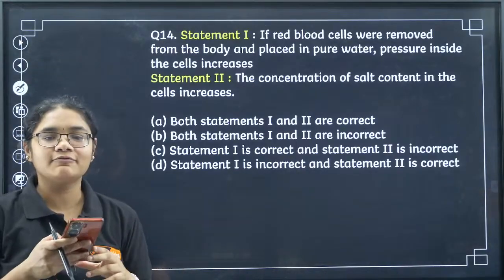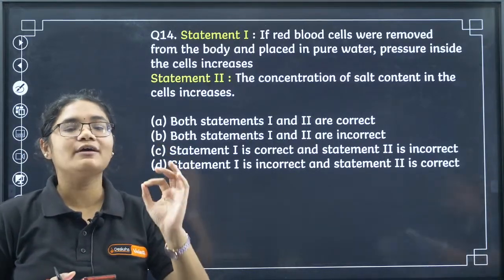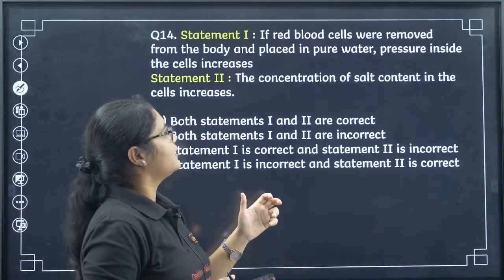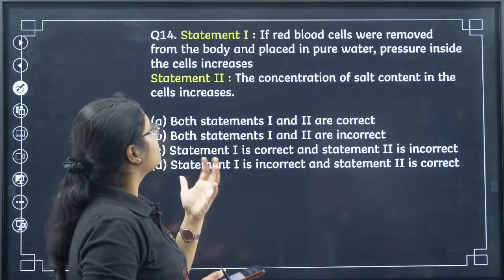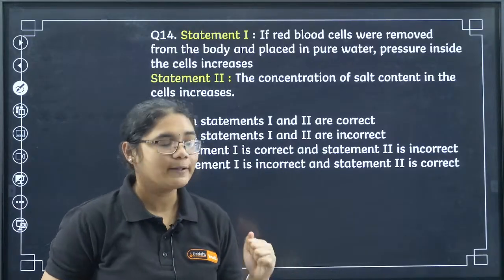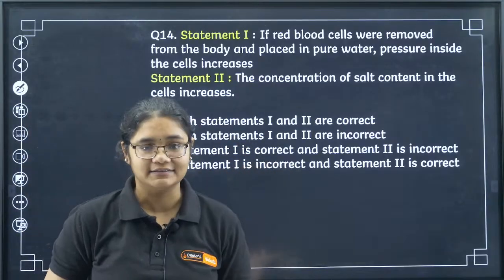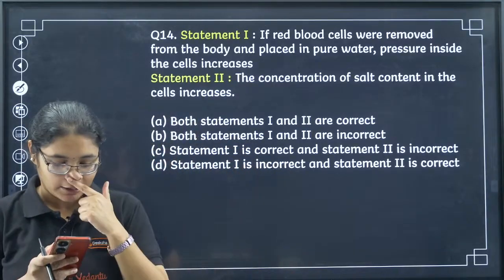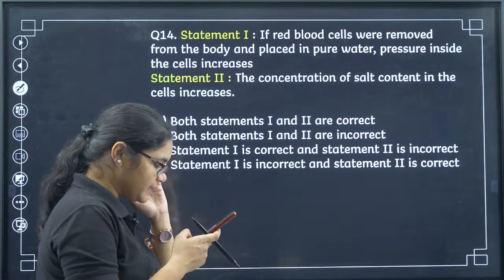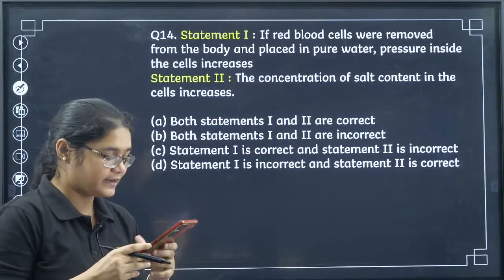Next we'll move to question number 14. Here it is a statement based question. Two statements are given and you have to find out which is the correct statement based on the options. Statement 1 is, if red blood cells were removed from the body and placed in pure water, pressure inside the cell increases. Statement 2 is, the concentration of the salt content in the cell increases. So this is also a very tricky question. Just think what will be the answer here. Mood has already given the answer, both are correct, and Karthikeyan has given the answer.